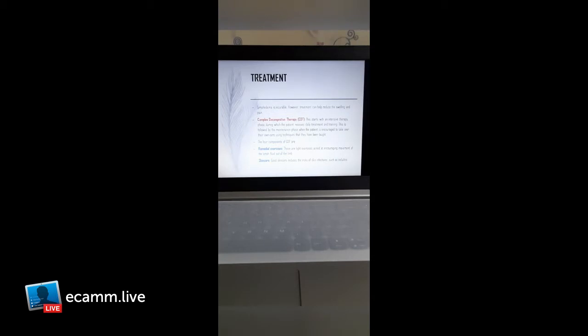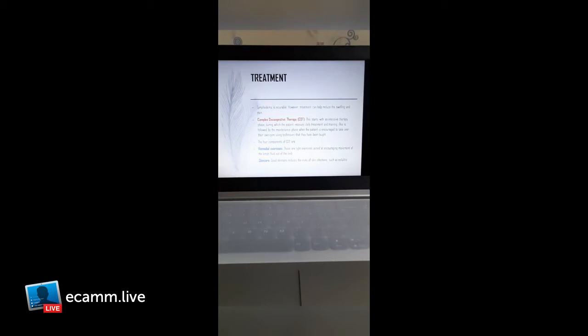There are 4 components of CDT. The complex decongestive therapy has 4 components. The first one is remedial exercises. Remedial exercises are light exercises aimed at encouraging movement of the lymph fluid out of the limb. These are simple and gentle exercises that the doctor or therapist can tell the patient, so that the patient can carry them out by themselves.